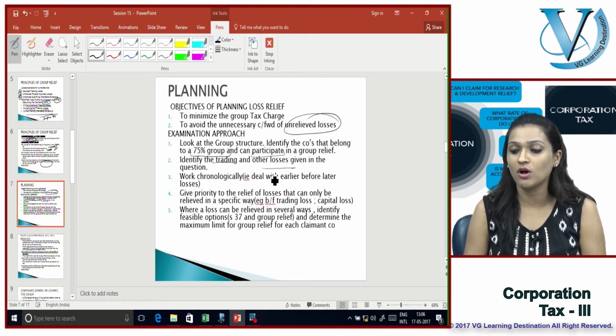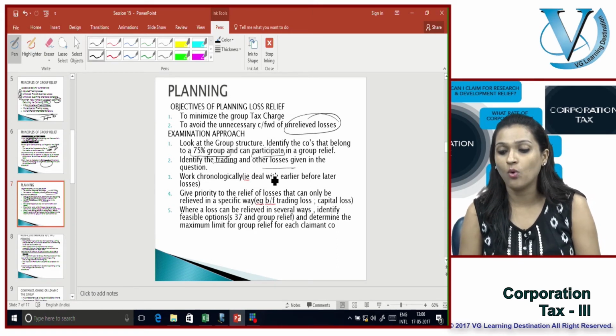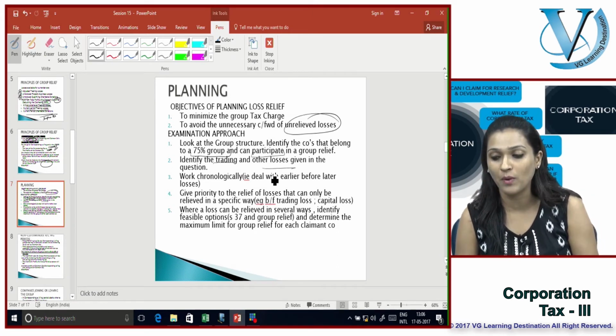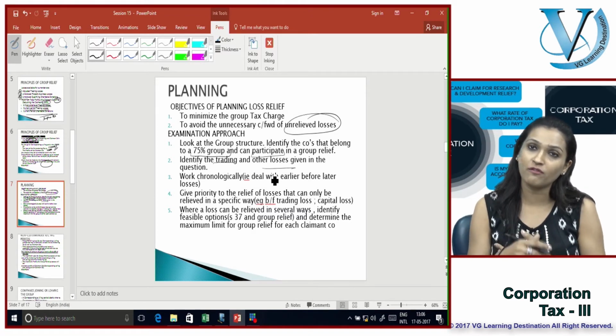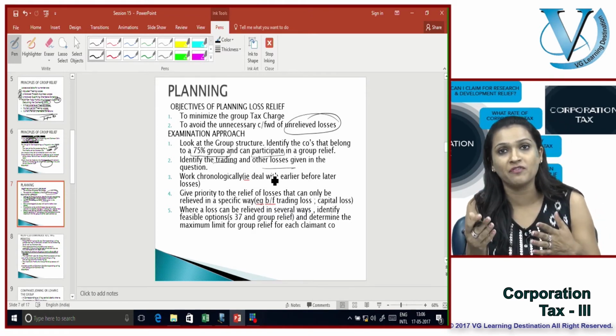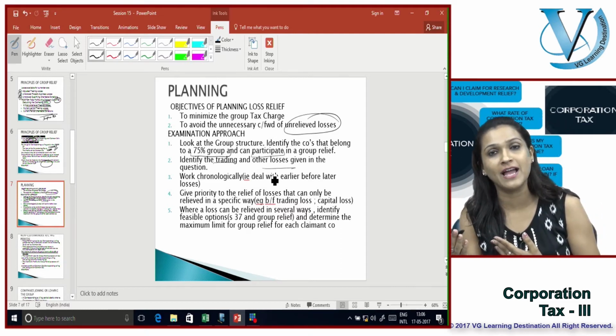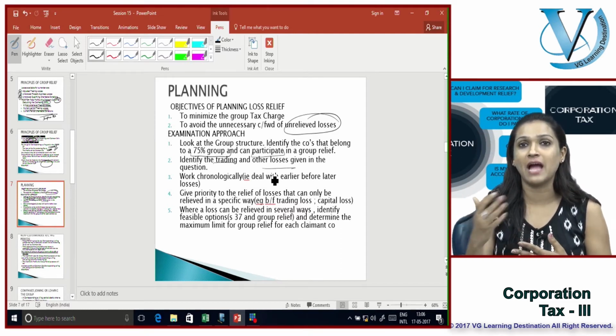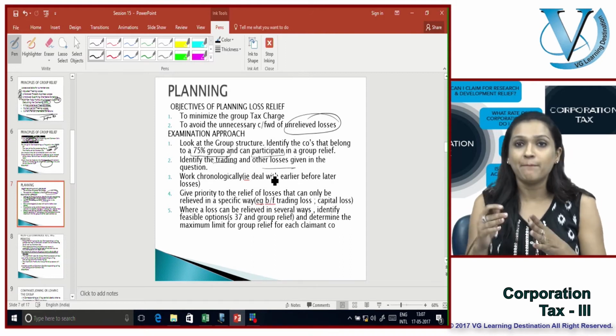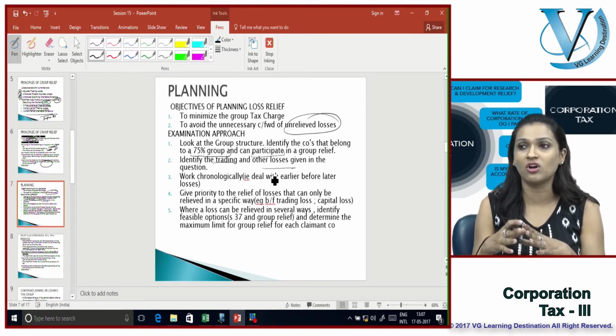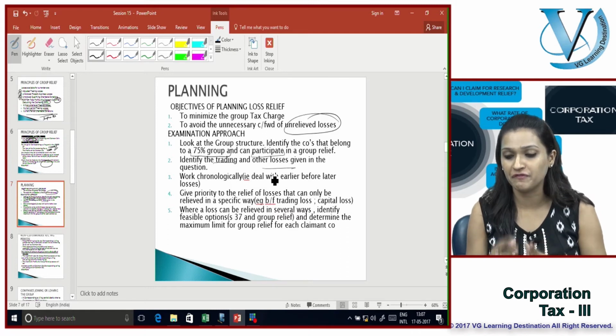Give priority to the losses of relief that can only be relieved in a specific way, which means brought forward trading losses can only be set off against future trading losses. Any capital loss can only be set off against future capital profits. Because they are very stringent on these, let's set them off first.